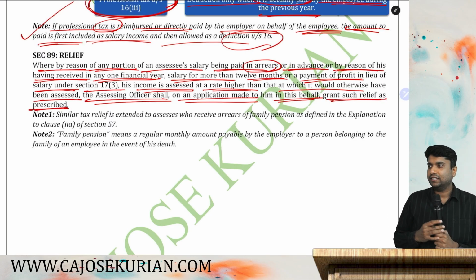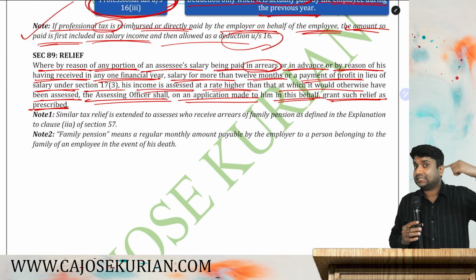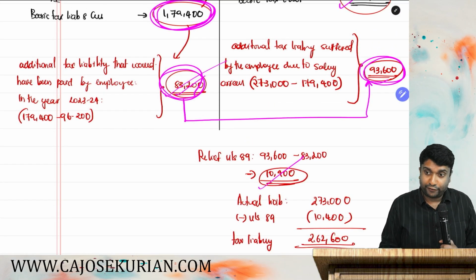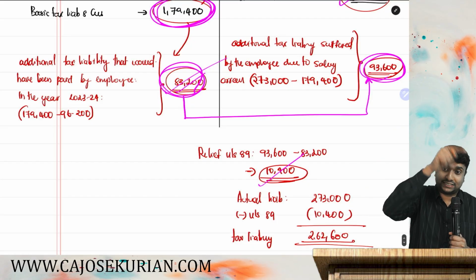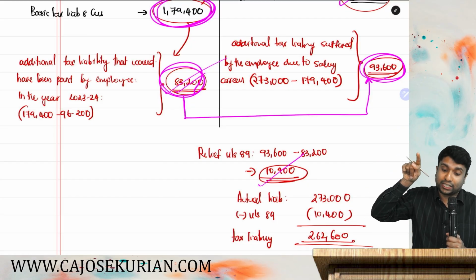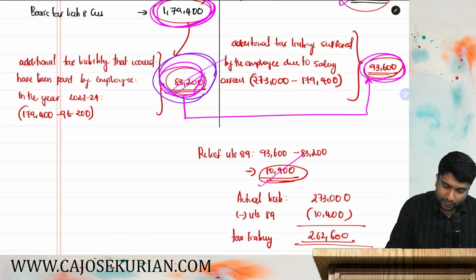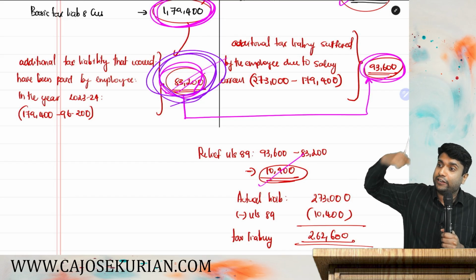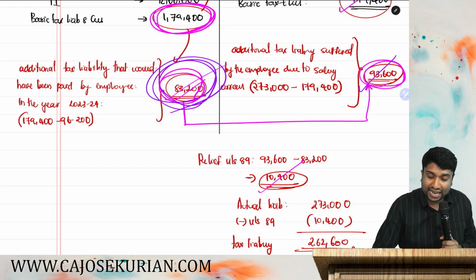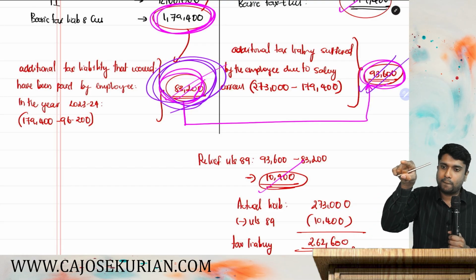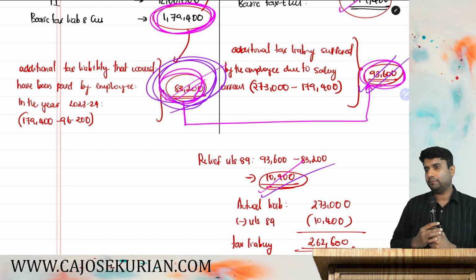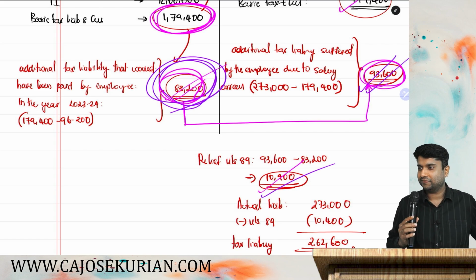So here he would have paid last year an additional 83,200. If that 3 lakh had been received last year, he would have paid an additional tax of 83,200. But since due to receipt of that arrear in 24-25, he suffered 93,600 as extra. So that difference he can claim as what? Relief. That is your suffering.